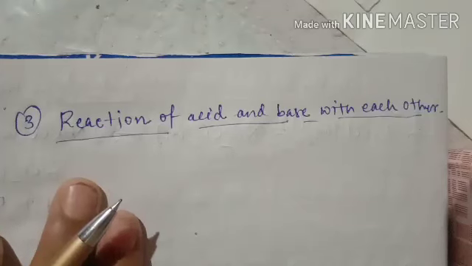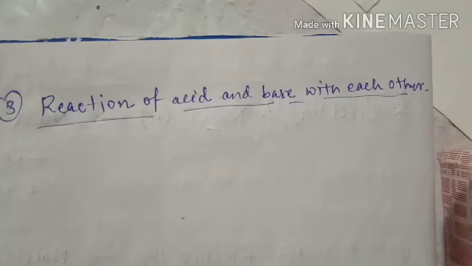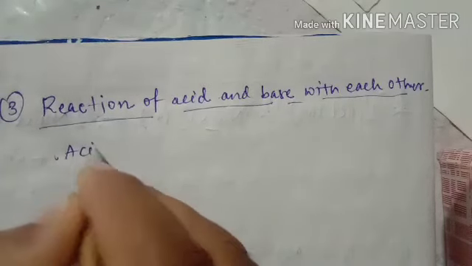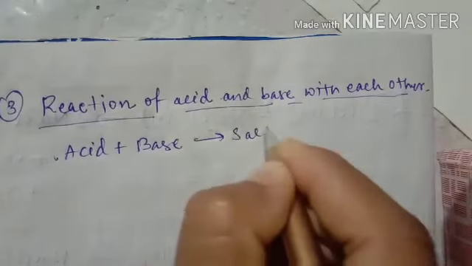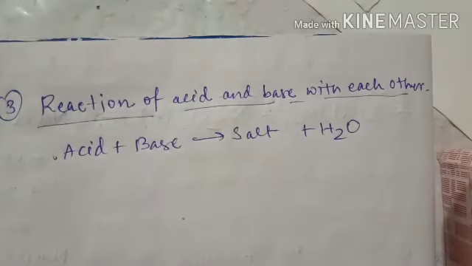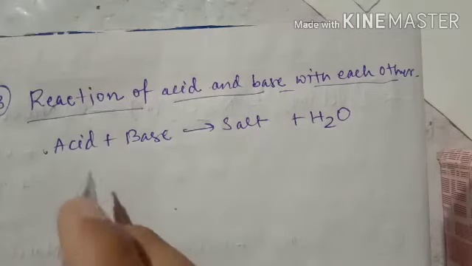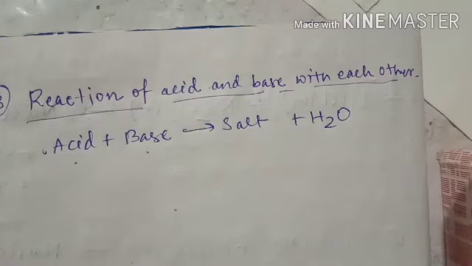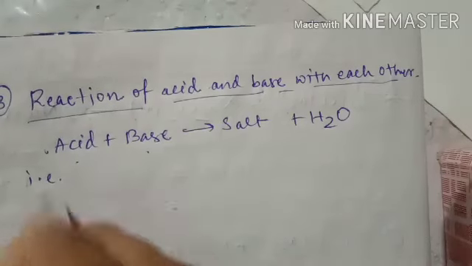So what will happen when acid and base react with each other? We have been studying what happens when acid reacts with other substances. So what happens when acid reacts with base? Normally when acid reacts with base it will form salt plus water. In this reaction the acidic behavior and basic behavior are cancelled. That means they are neutralized. Therefore this reaction is also known as a neutralization reaction.